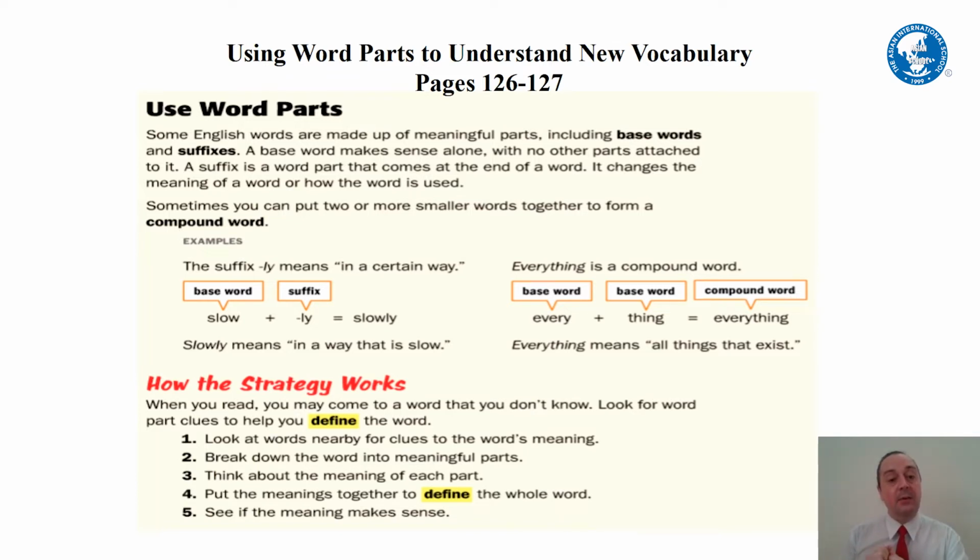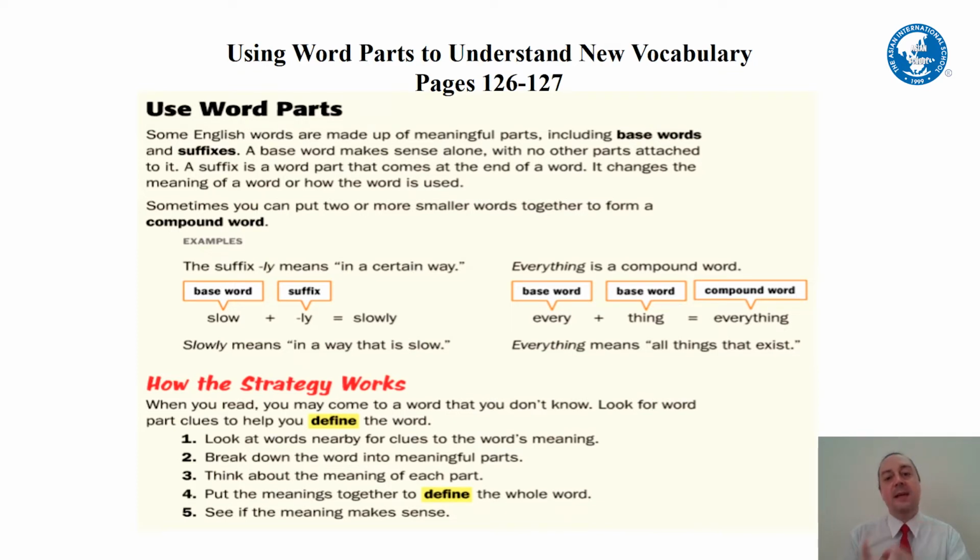In the example here, it says means in a certain way. So slow plus ly means in a way that is slow. He talks very slowly. He talks in a way that is slow. That's the suffix ly changes it to in a way of doing something.